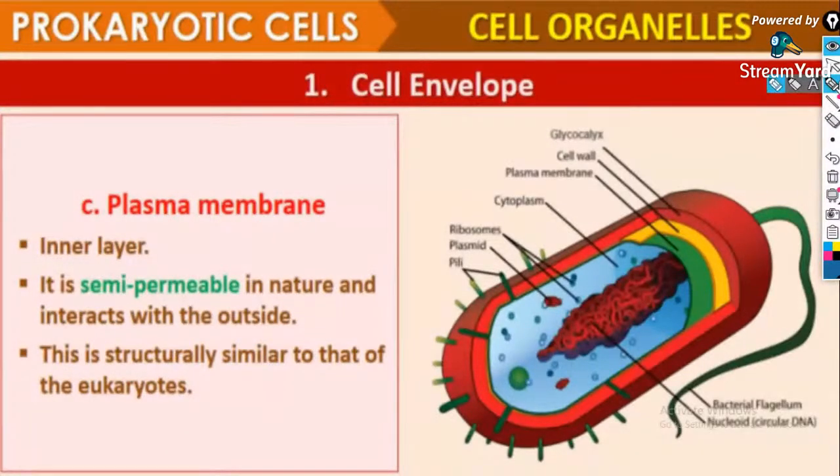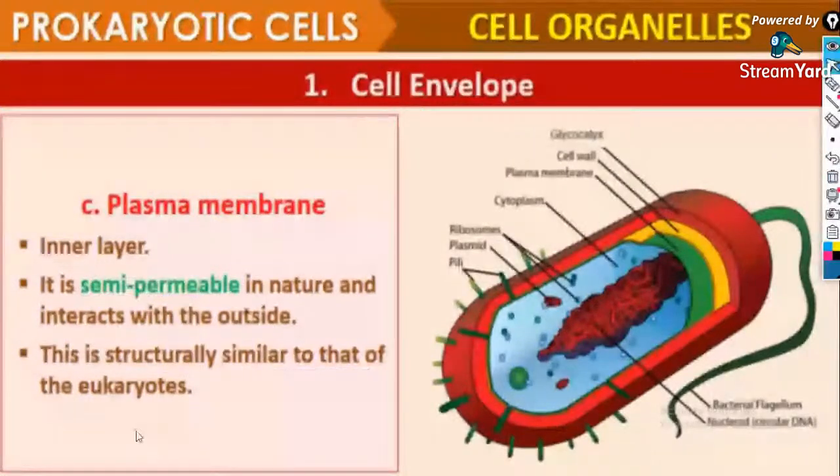Okay. So the plasma membrane, or cell membrane, is also known as the biomembrane. It is the inner layer. It is semi-permeable in nature and interacts with the outside. This plasma membrane is structurally similar to that of eukaryotes.